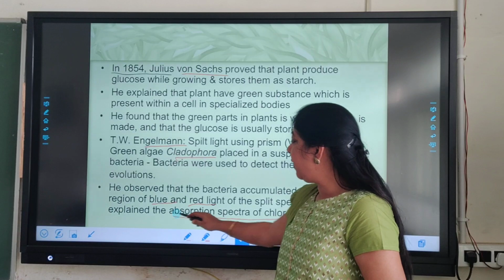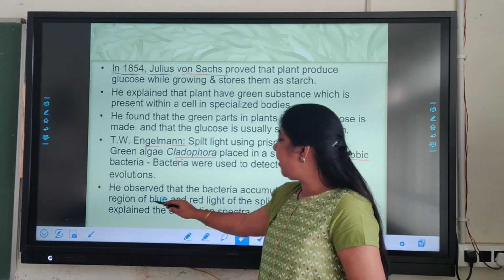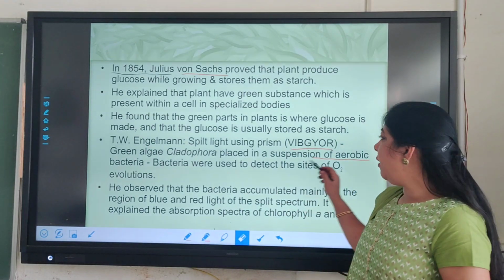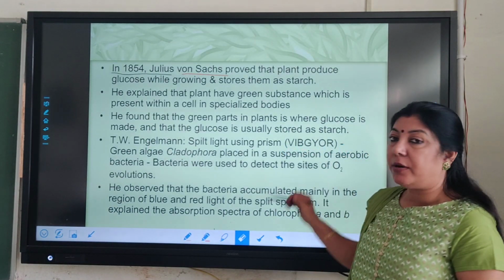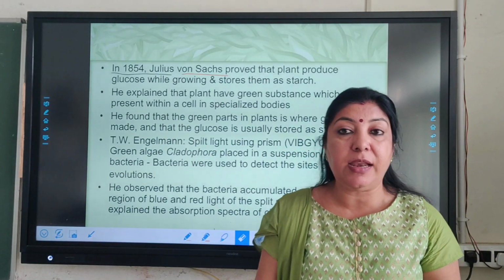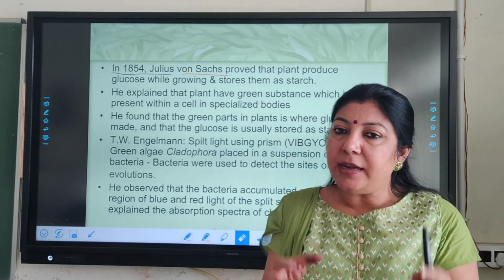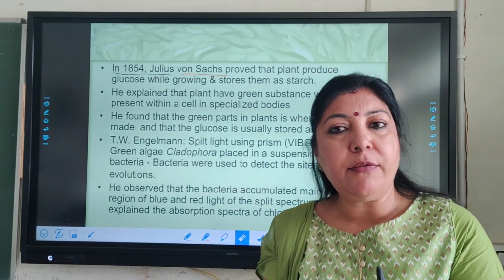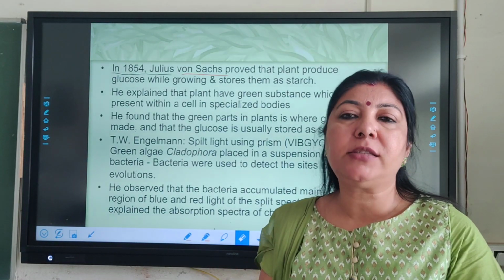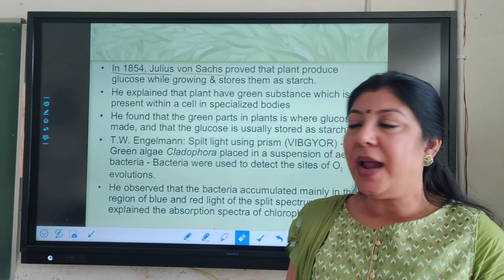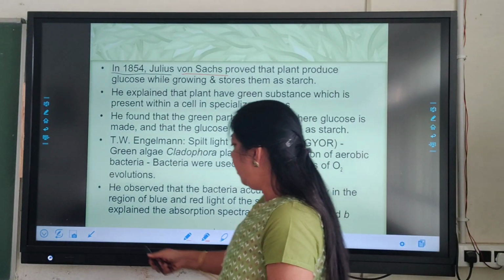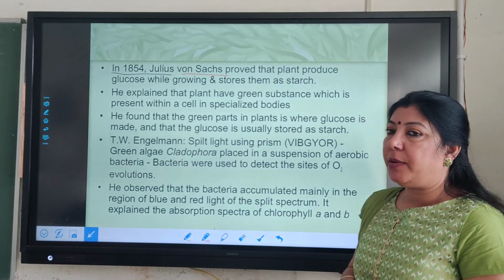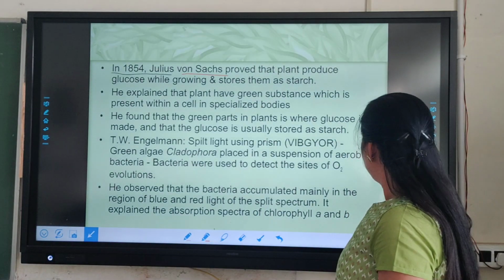It helped in identifying the absorption spectrum and action spectrum. Later on we will study that wherever the light is absorbed, that is the absorption spectrum, and wherever the production of oxygen takes place, that is the action spectrum. So this was the T.W. Engelmann experiment. Very famous experiment.